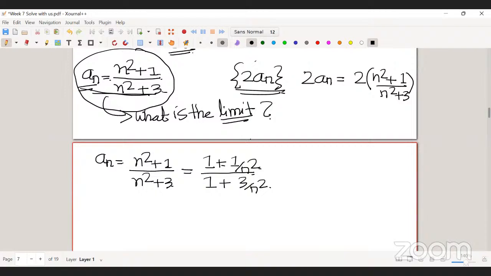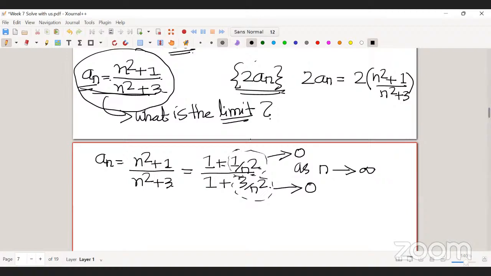So as you can see, as n goes to infinity, if n is too large, then this 1 by n square goes towards 0, and 3 by n square also goes towards 0.